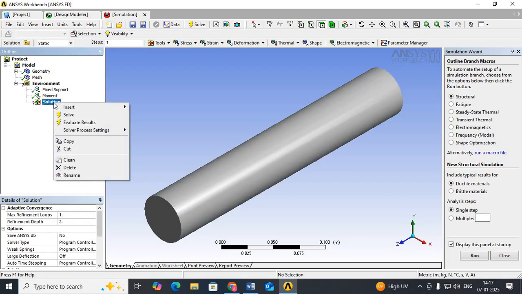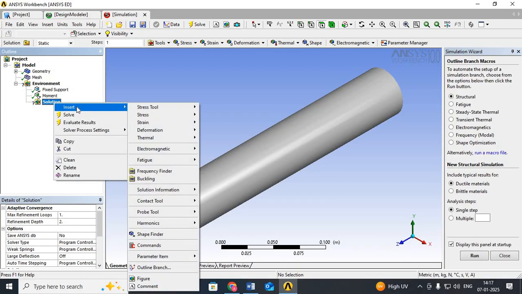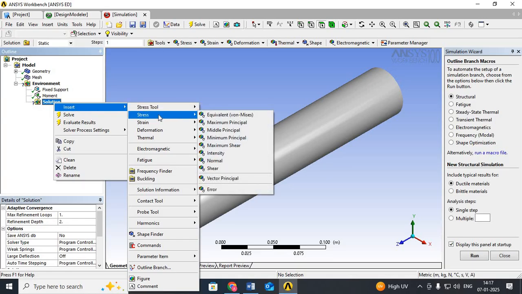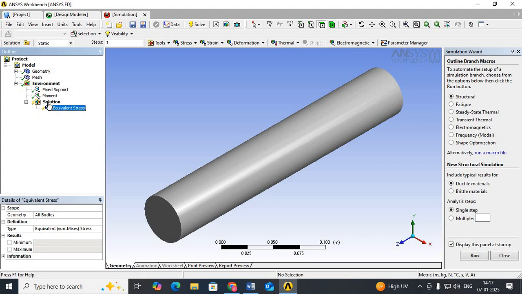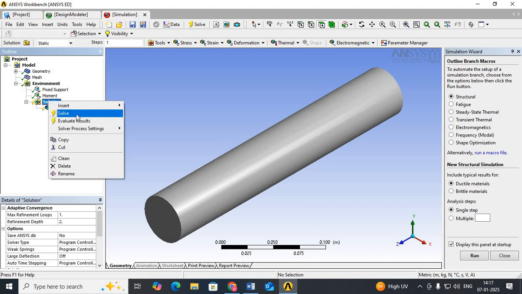In this solution, go to solution, go to insert. From the inserts, the second icon is stresses. From this you can select which values you want. Here I select equivalent von Mises stress. You can also select the strains. Now I need the stress, so I select stress, and under that I select equivalent von Mises stress. Again go to solution, right click, then solve.